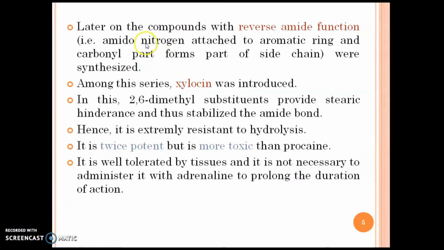Later on, compounds with a reverse amide function, that is amido nitrogen attached to the aromatic ring and the carbonyl part forming part of the side chain, were synthesized. Among this series, xylocaine was introduced. In this, the 2,6-dimethyl substituents provide steric hindrance and thus stabilize the amide bond. Hence, it is extremely resistant to hydrolysis. It is twice as potent but more toxic than procaine. It is well tolerated by the tissues and it is not necessary to administer it with adrenaline to prolong the duration of action.